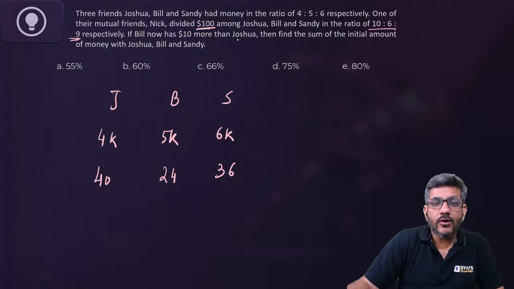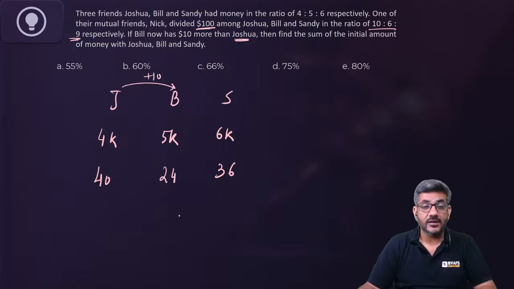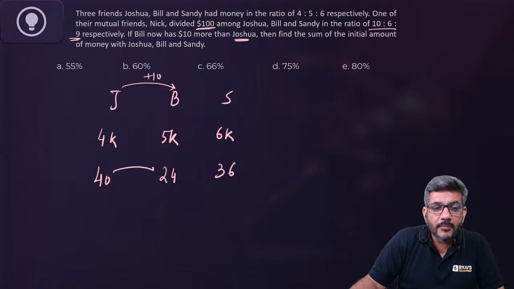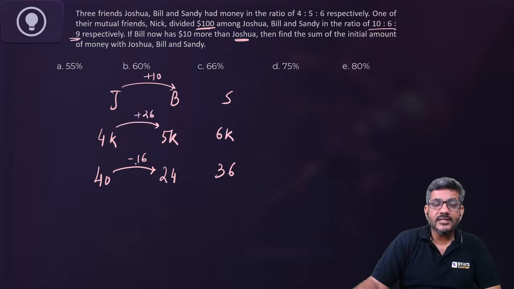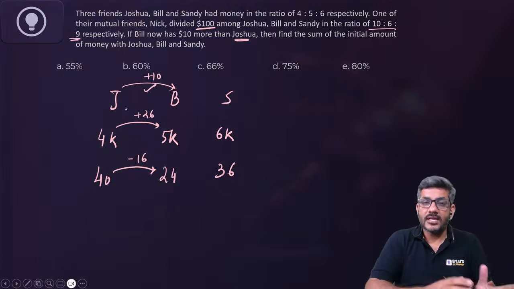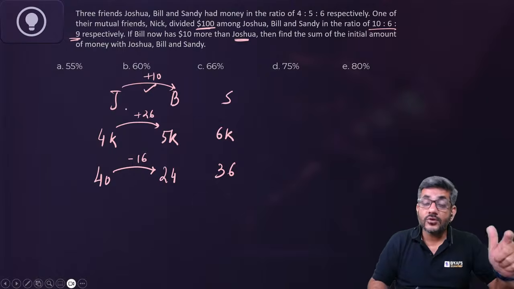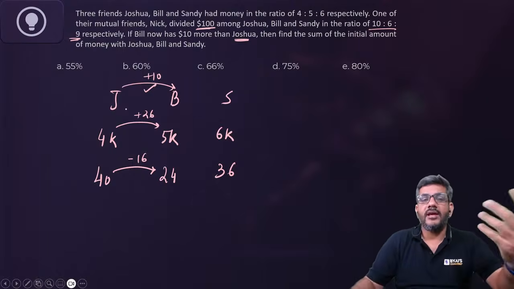Bill now has $10 more than Joshua. How is that possible? Just pay attention. From here, he has got $16 less. I want $10 more. So can I say this should be $26 more? So that 26 minus 16 becomes 10. Right? 40 minus 24 is 16. Ek jagah pe to he is having 16 less. At other place, he should be having 26 more. So that net he will be having 10 more.